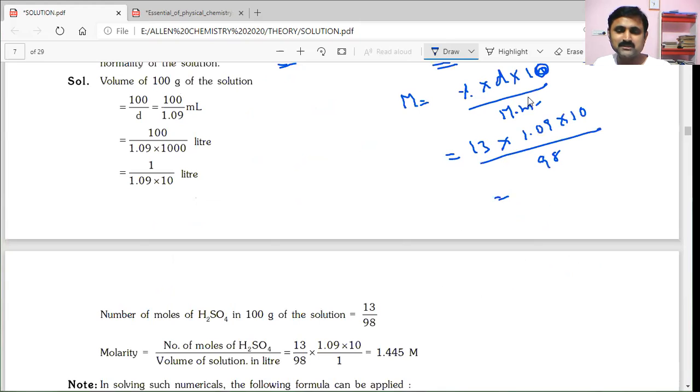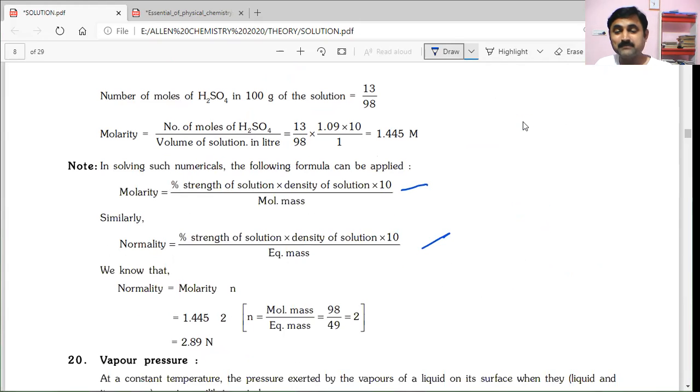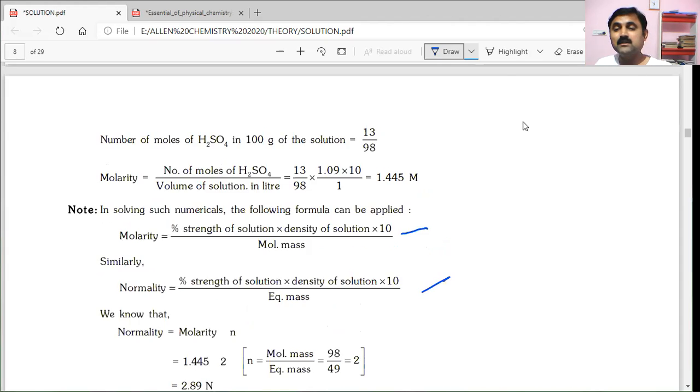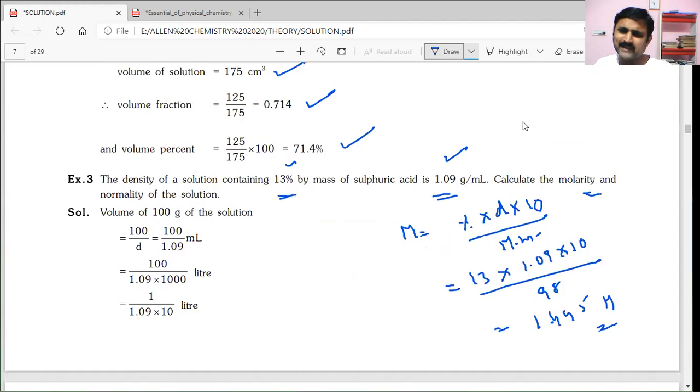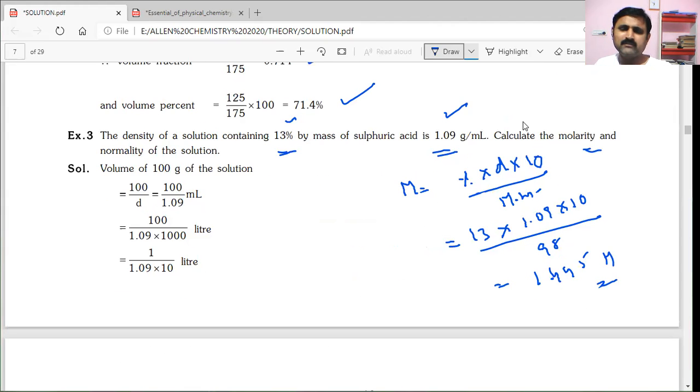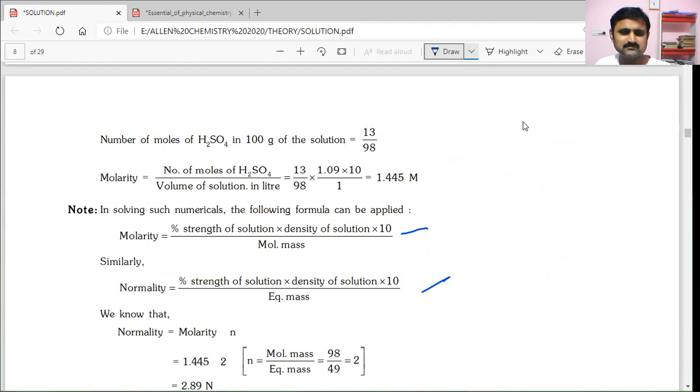If you substitute, you will get 1.445 as the molarity of the solution. When finding normality in the same way, you divide percentage into density into 10 by the equivalent weight of the substance.